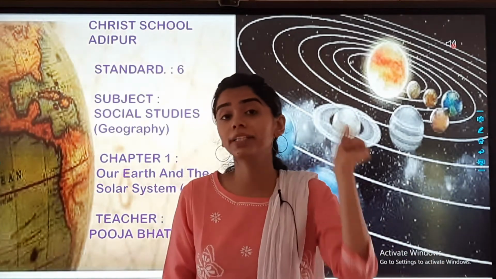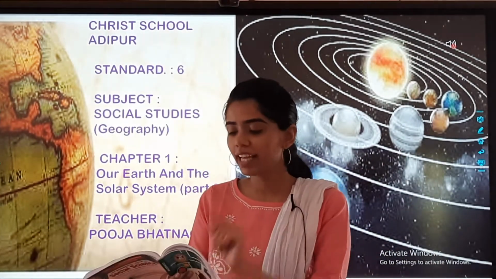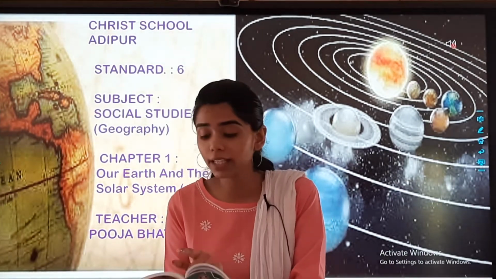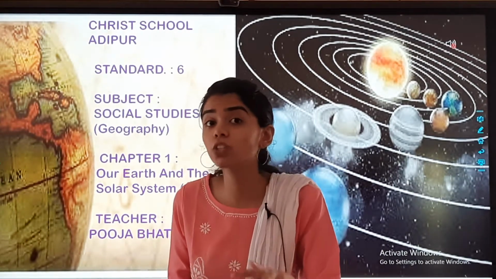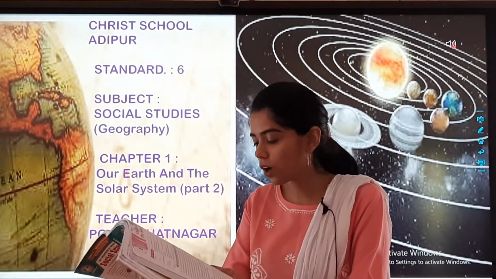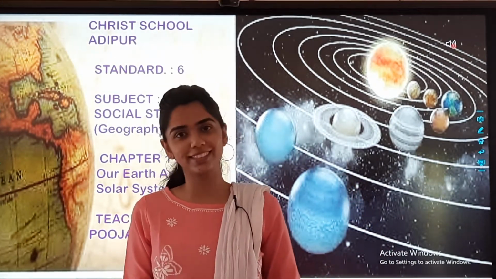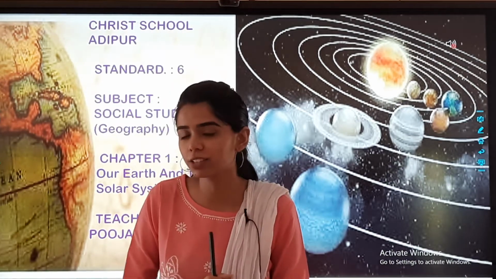Then we learnt about the stars. Stars are huge but they appear small because they are far from the earth. Then we learnt about Proxima Centauri, the nearest star to the earth. Then we learnt about constellations. What are constellations? The group of stars forming different patterns. And today we will start with the solar system.